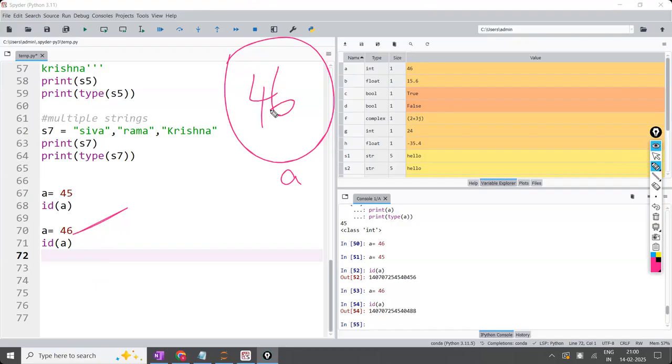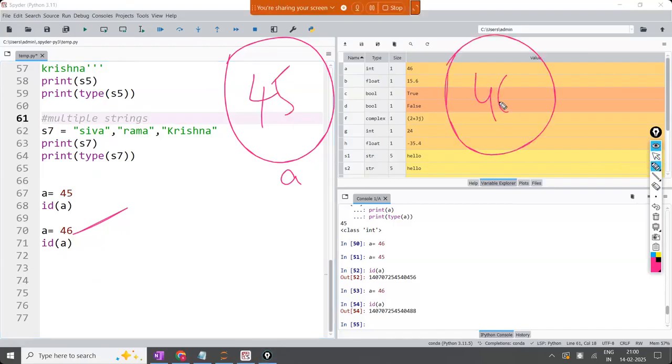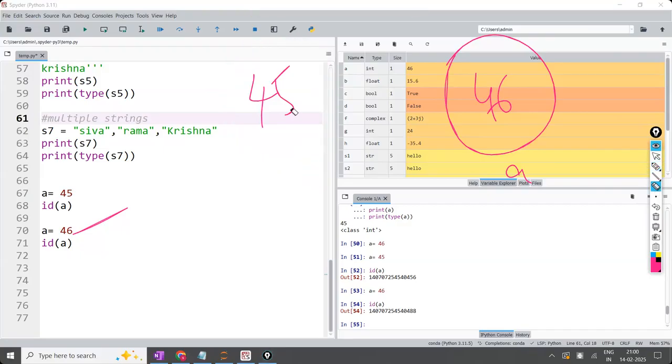But here the address is different, which means the old object has not been replaced. Instead of replacing the old object, it has created a new object with 46 with the name A. Since two objects cannot have the same name, the old object was deleted. Like this it has done in the backend. For all the immutable objects, it is going to do like this. Is the point clear?